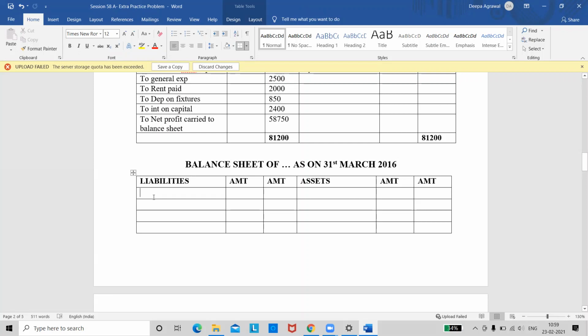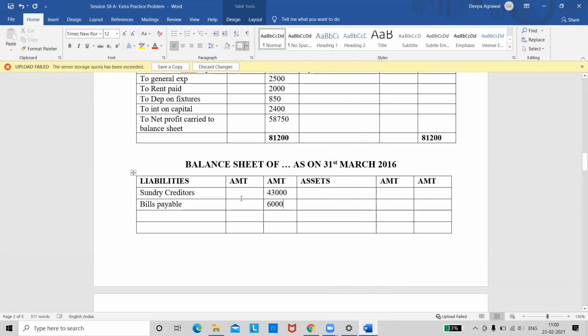So now again go back to your trial balance. Check from the first entry wherever we have written balance sheet. The first entry is capital, but we will leave capital. We will do capital at the end. Okay? Leave capital aside. We will directly start with creditors. So write down sundry creditors. We have already marked whether it's an asset or a liability, right? You only have to take the amounts now. Sundry creditors is 43,000. What's the next entry? Bills payable. Yeah, it's bills payable. Bills payable, the amount is 6,000.